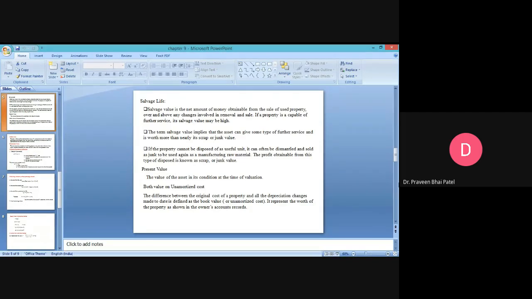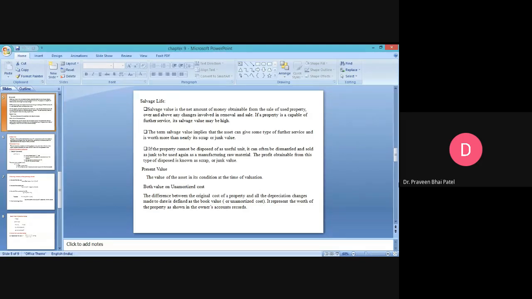So the term salvage value implies that the asset can give some further service and is worth more than merely its scrap or junk value. Now, what is scrap or junk value?